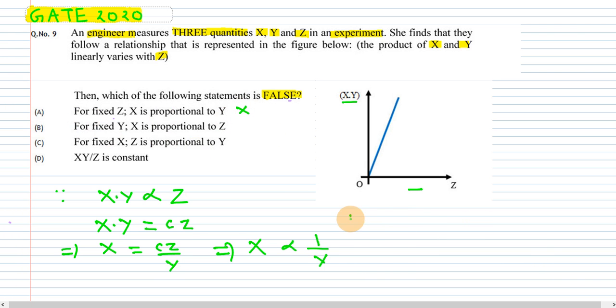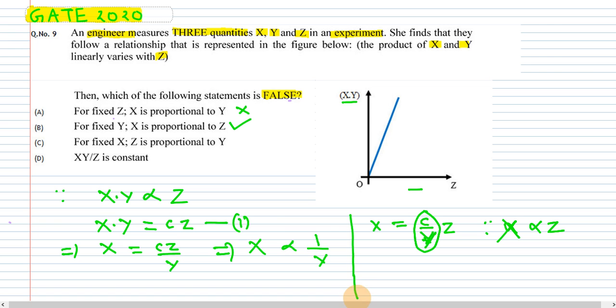Now the second statement says for a fixed value of y, using this equation only, x is proportional to z. So they have asked about the relation between x and z. What will we do? We will fix the y value, so c by y, and we have to find the relation in z. So c was constant and y is also now constant. So x is directly proportional to z, right? So we find that x is directly proportional to z, so it will be the correct option.